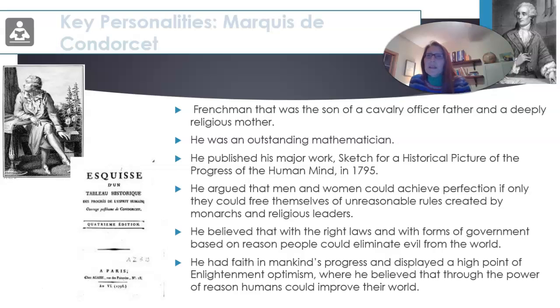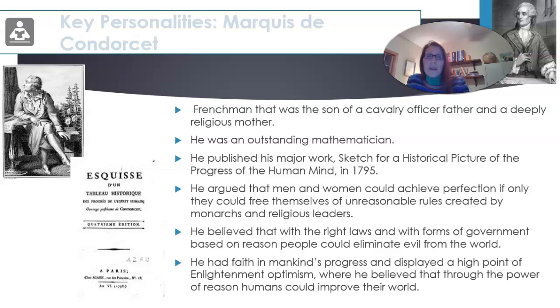All right. Then we come to Marquis de Condorcet. He was a Frenchman. He was the son of a cavalry officer father and a deeply religious mother. He was an outstanding mathematician. He published his major work, Sketch for a Historical Picture of the Progress of the Human Mind, in 1795. He argued that men and women could achieve perfection if only they could free themselves of unreasonable rules created by monarchs and religious leaders, meaning people shouldn't be held to rules that maybe were unreasonable, that were unattainable.